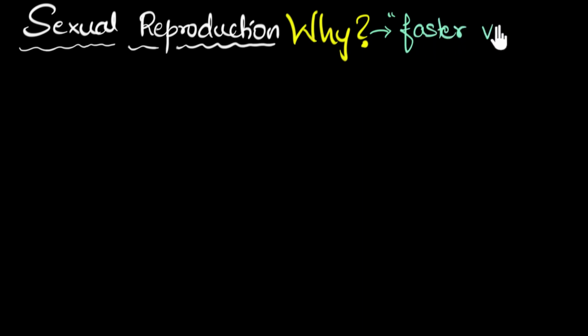So the big question I want to try and answer in this video is, why did nature evolve this? What's the advantage of sexual reproduction over asexual reproduction? Well, let me give you the answer right away, because it turns out that in sexual reproduction, we get faster variations. You get faster variations. But what does that mean? Well, let's use the rest of the video to try and understand this with great detail.